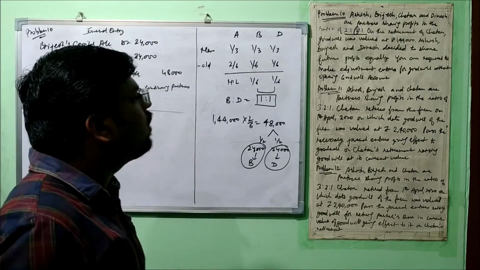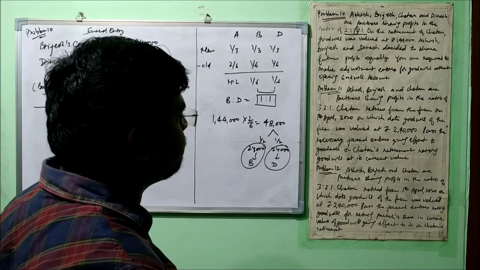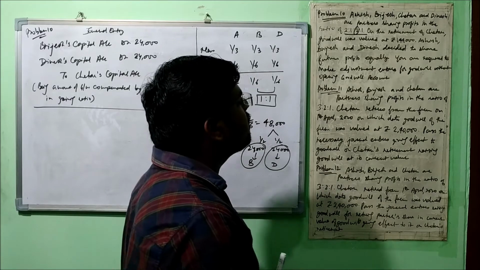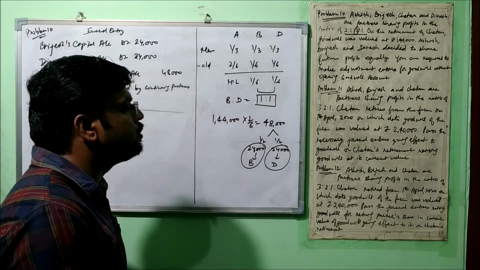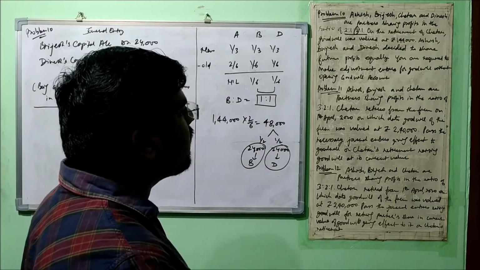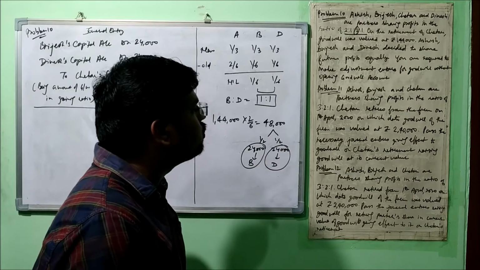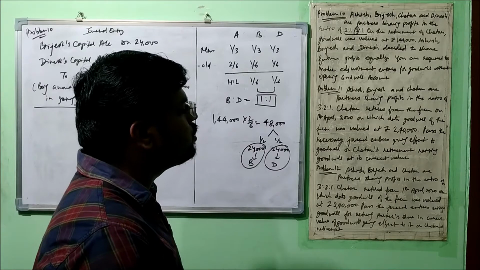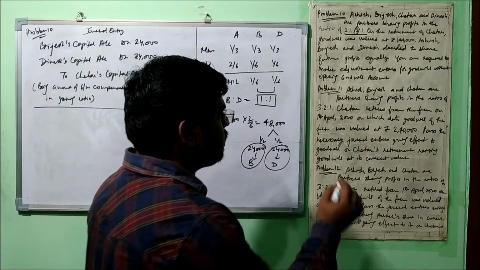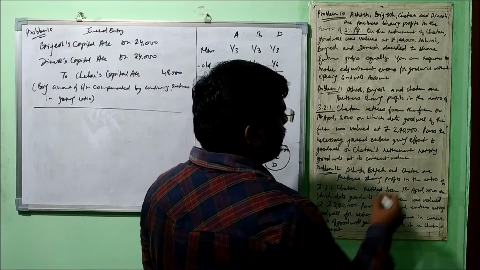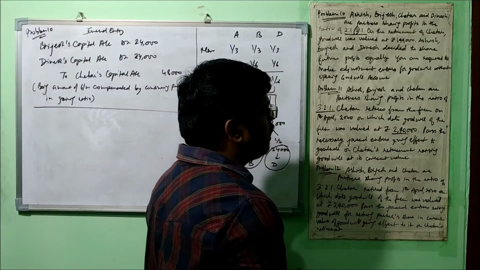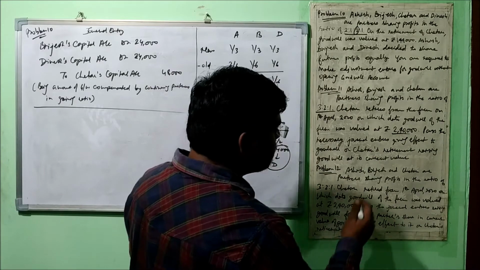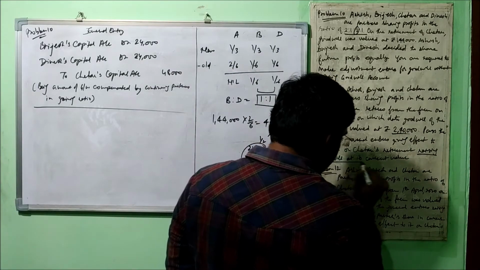Understood the point? Now let's move on to problem number 11. Let's read it. Ashish, Brijesh and Chetan are partners sharing profits in the ratio of 3:2:1. Chetan retires from the firm on 1st April 2020, on which date Goodwill of the firm was valued at rupees 2,40,000. Okay, so their ratio is 3:2:1, and Goodwill is 2,40,000. Pass the necessary journal entries giving effect to Goodwill on Chetan's retirement, raising Goodwill at its current value.